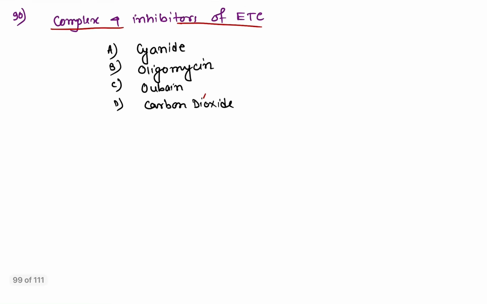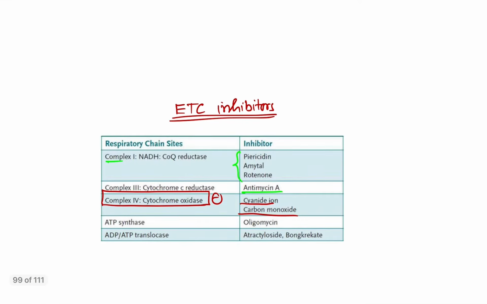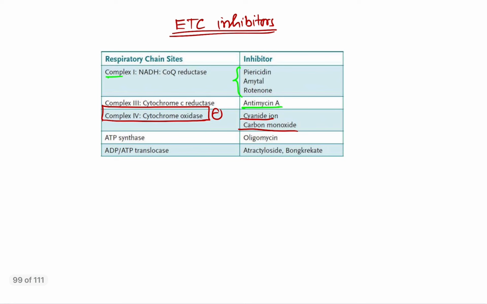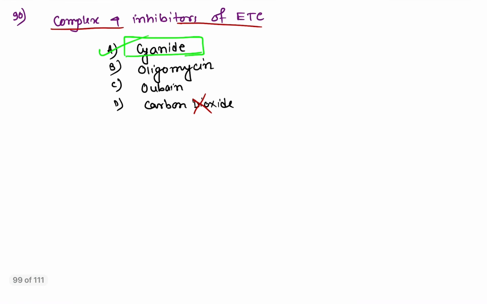So obviously the complex 4 inhibitor is cyanide. And look at the other inhibitors that are also important for the upcoming exam: for ATP synthase, oligomycin, and for ADP translocase, atractyloside and bongkrekate.